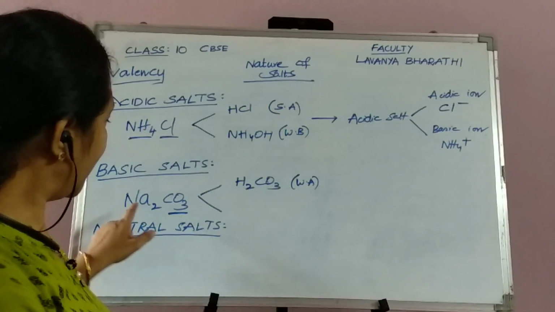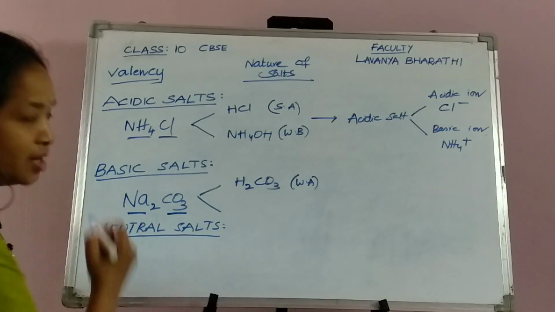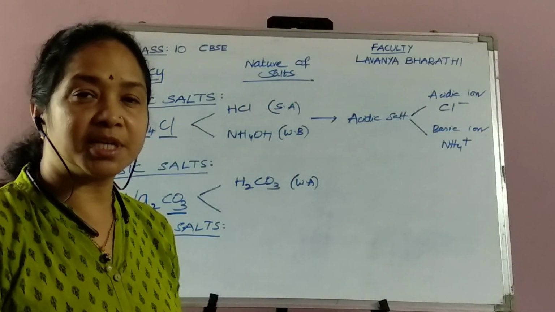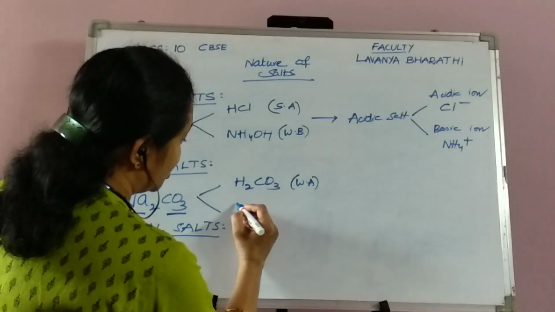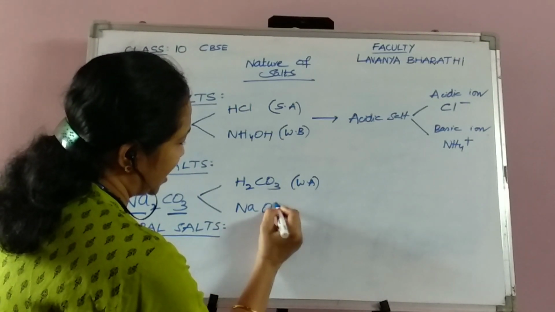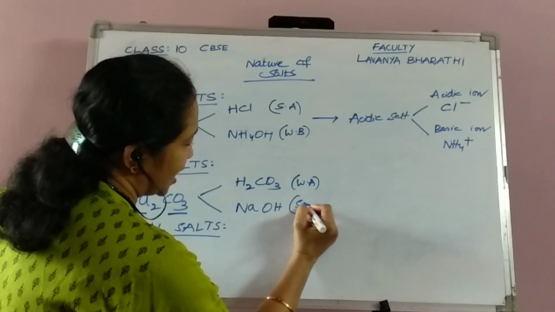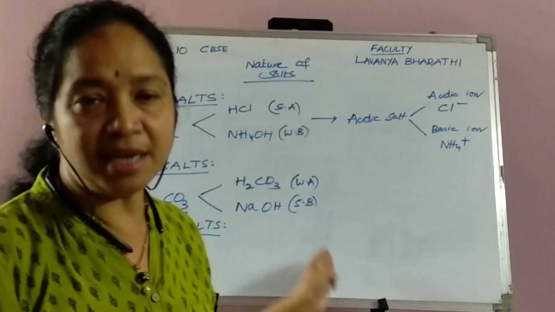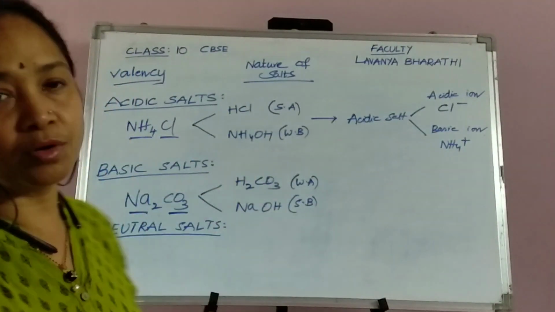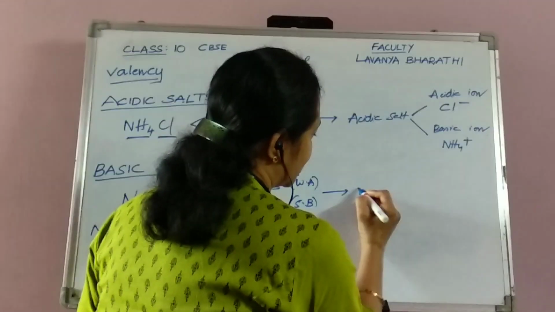Then looking at the cation, sodium is the cation, and sodium is obtained from a strong base, namely sodium hydroxide. The sodium hydroxide formula is NaOH, so definitely I'll be writing it as a strong base. Looking at this, we can easily mention this particular sodium carbonate as a basic salt.